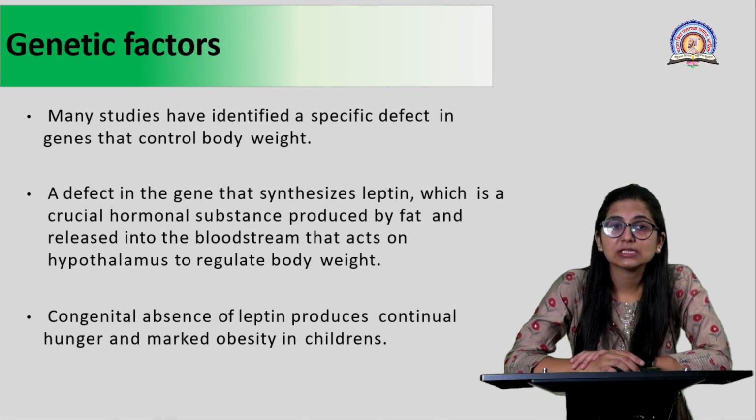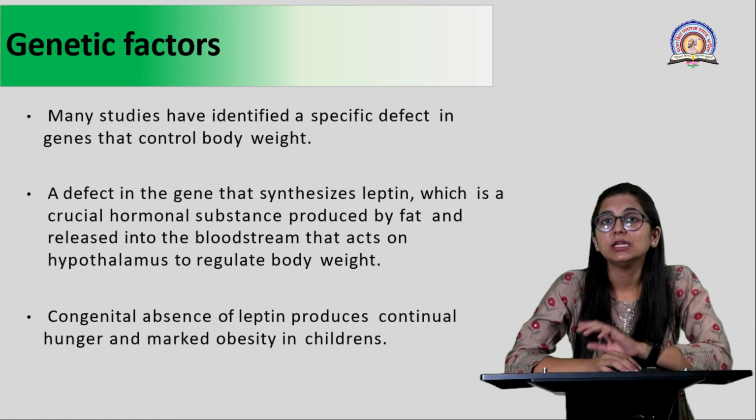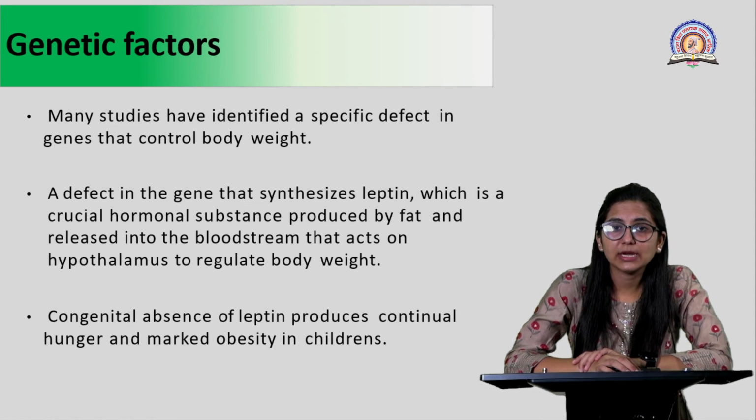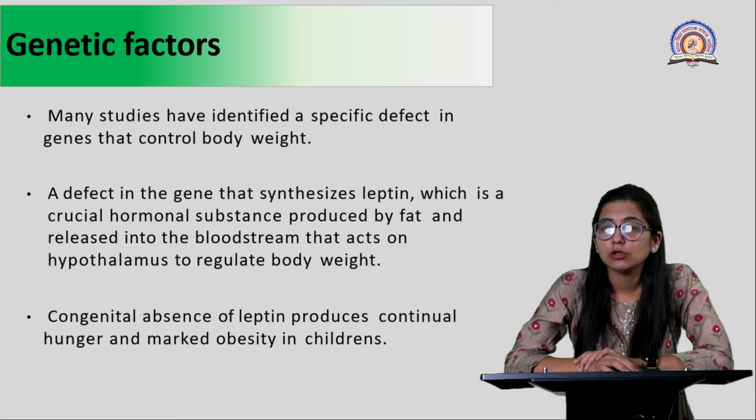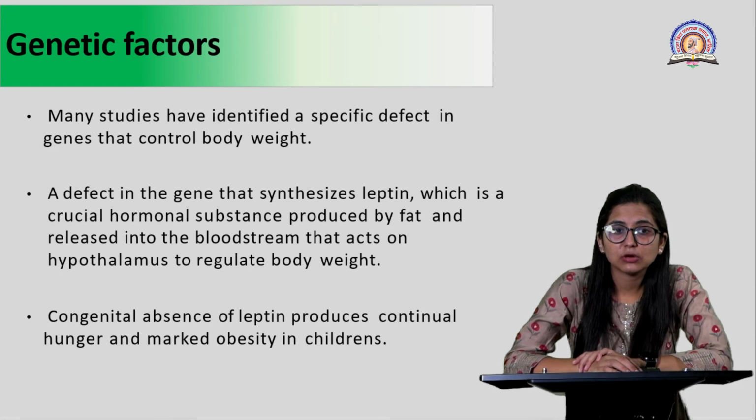Many studies have identified that body weight is controlled by genes. So even if you are trying to reduce your weight, your body genetics is such that you are not able to reduce your weight to a great extent. In certain cases or certain metabolic disorders, there can be defects in genes. We will talk about a simple example where a defect in the gene that synthesizes leptin, which is a very crucial hormone. This hormonal substance is produced by fat and released into the bloodstream.